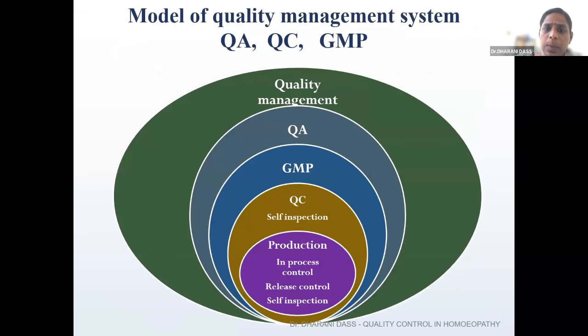These are the various levels of quality management: quality assurance, GMP, that is good manufacturing practices, quality control, production, in-process control, self-control, and then self-inspection. At various levels, things have to be maintained in order to get a good quality product.